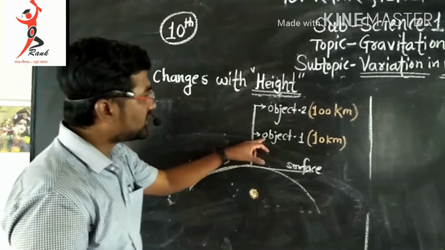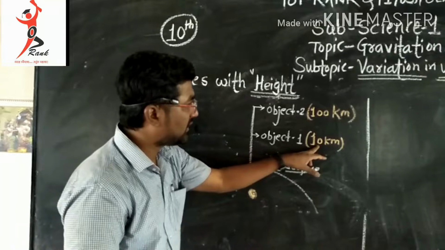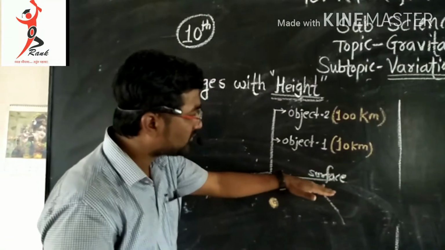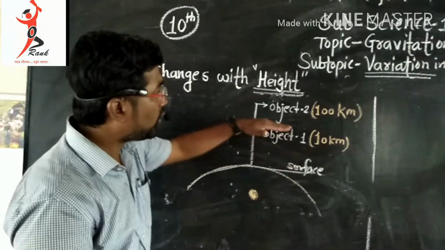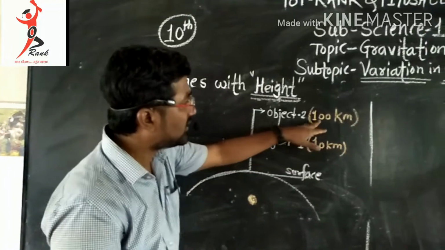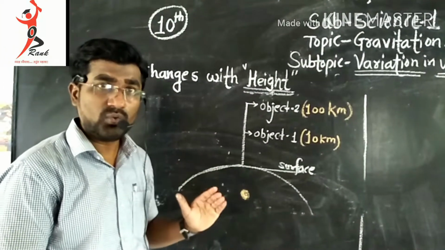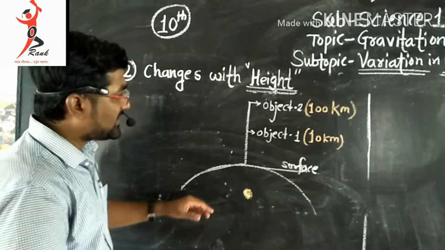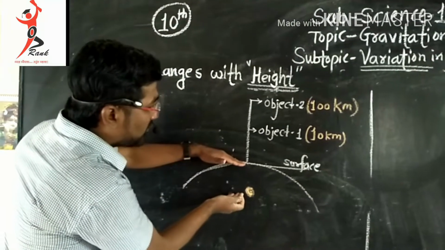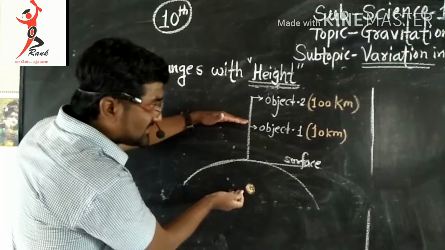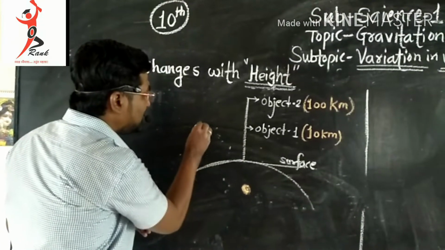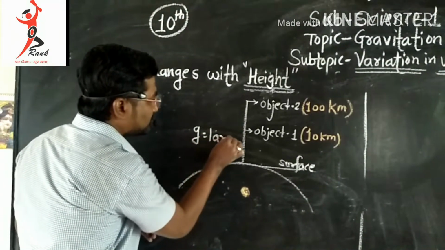Suppose object 1 is placed at height 10 km from the surface of the earth, and object 2 is placed at 100 km from the surface of the earth. Now, as per the rule, as the distance from the center of the earth is less, the value of g is large.